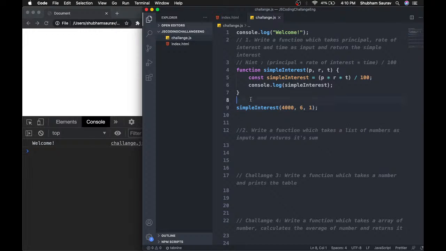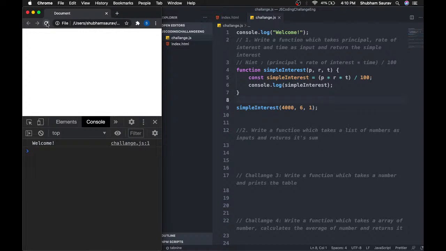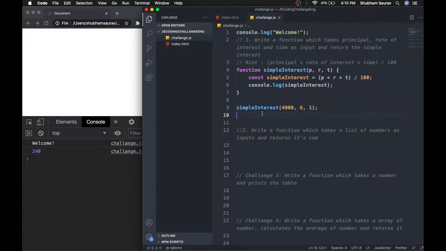Now I will go there and refresh this page, and you will see the result is 2,240. But this is not what we want to do. We don't want to print the result, we want to return the result.